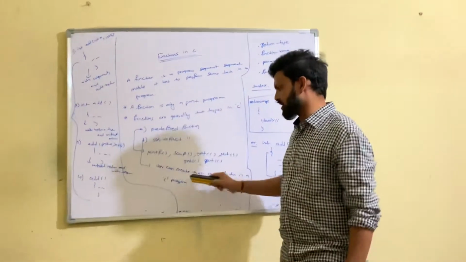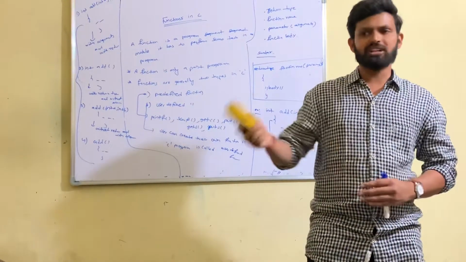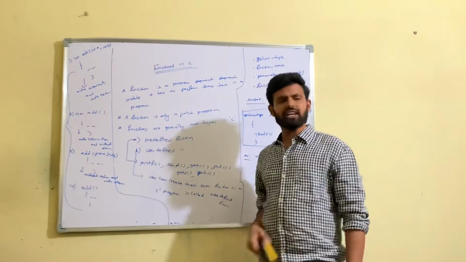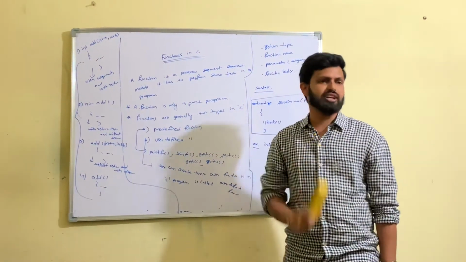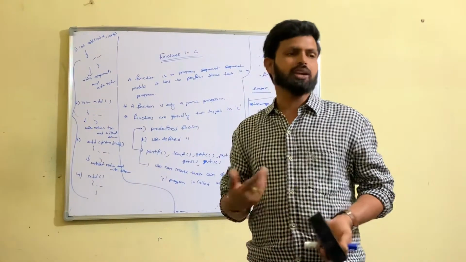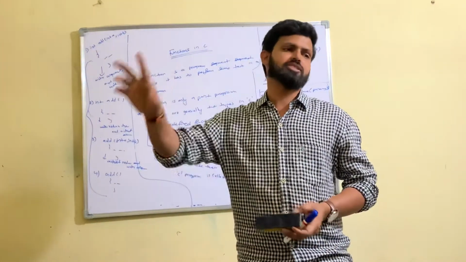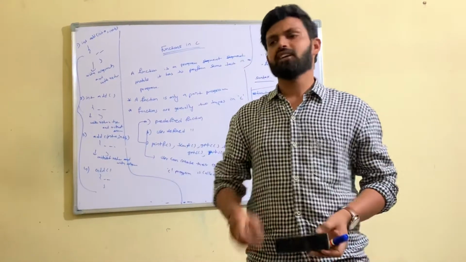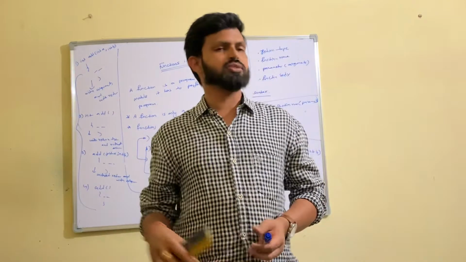Predefined functions are available. For suppose a user can create a function. There is no specific type of thing that we can pass. There is no header file for this one. Directly, the user can specify the function. Function is not a keyword. Function is a user-defined thing. The user can create any sort of function. For suppose I want to perform addition, I can put a function name addition. For suppose I want to display the details, I can put a function name display. For suppose I want to find the factorial of a given number, I can give a name like fact. Depends upon the situation, I can create a name because that is a user-defined name.